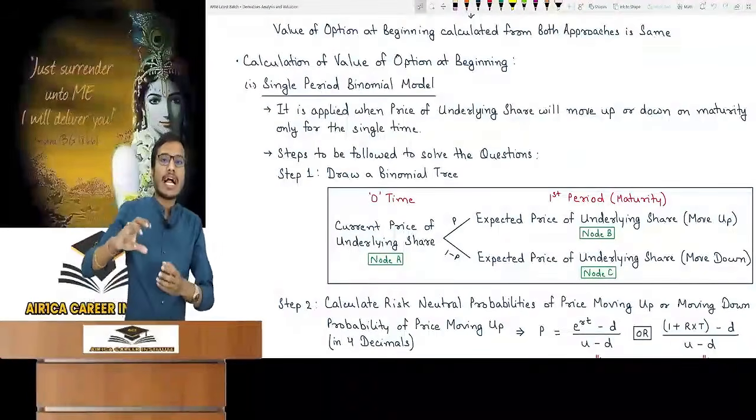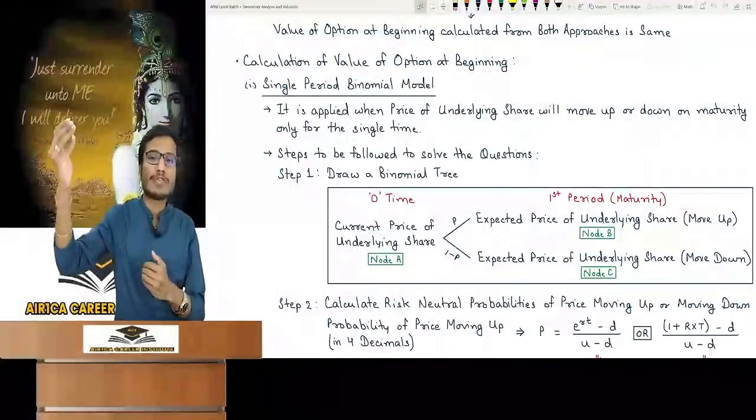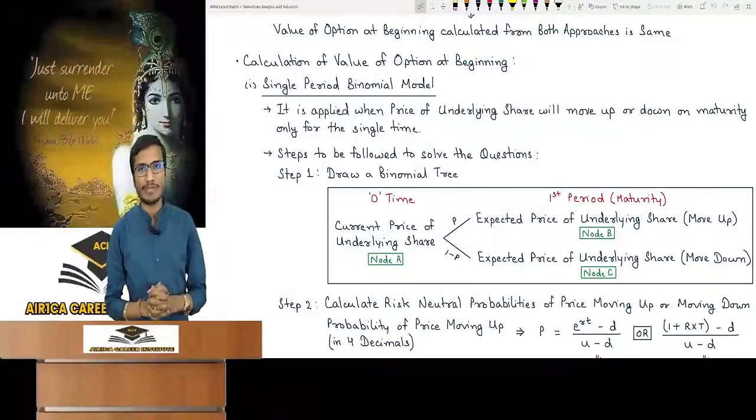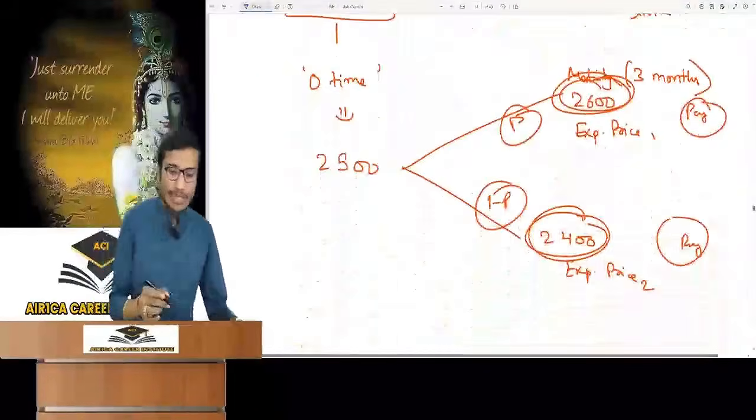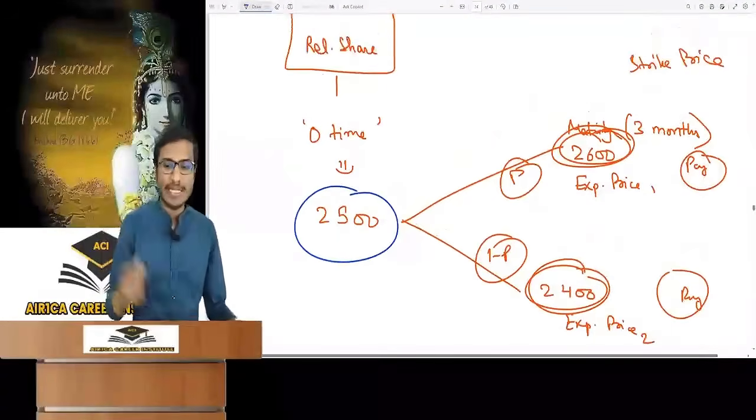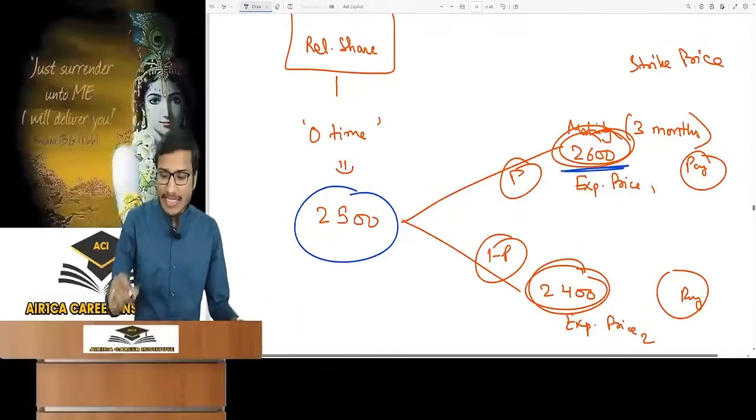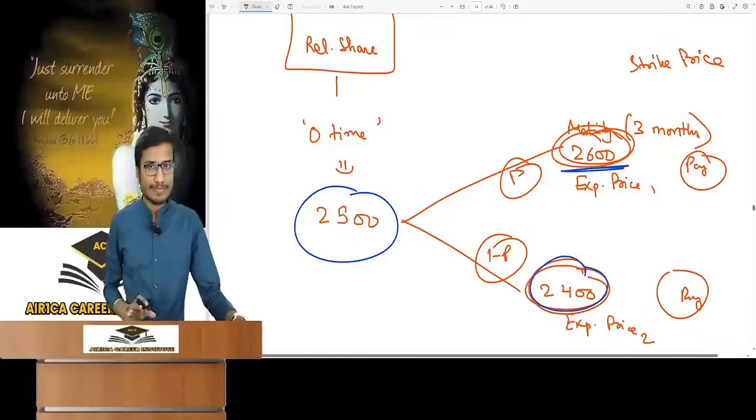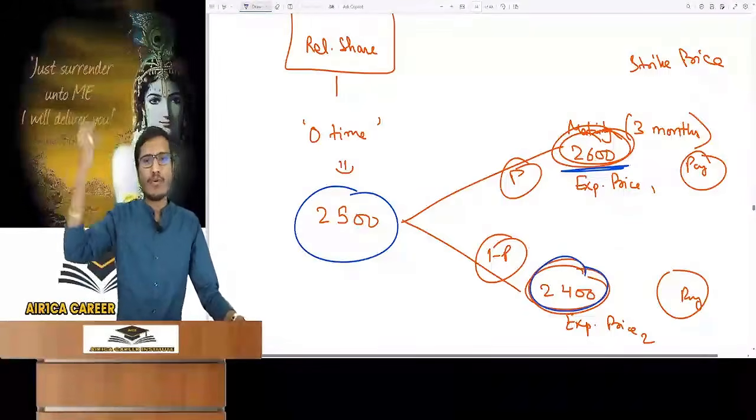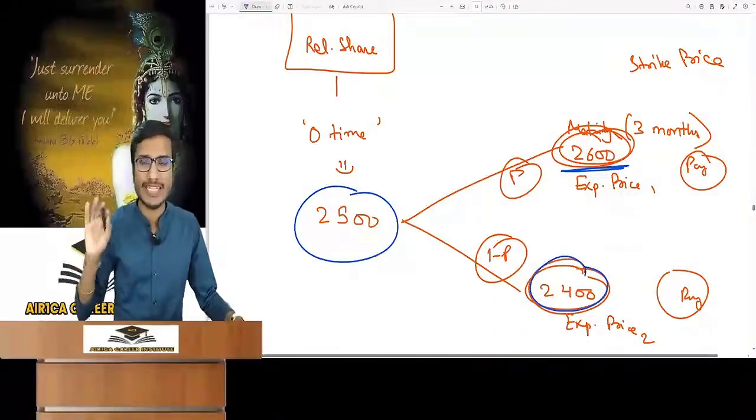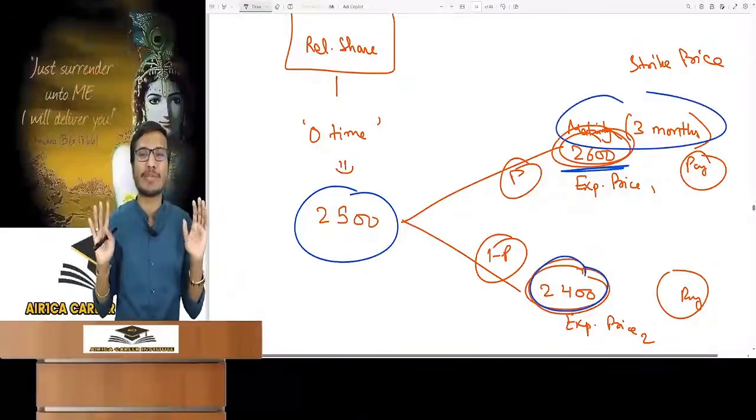What is it? The price of the underlying share on maturity, for the first and only time, is going to change. It will either move up or move down. As said, the price of my underlying share in the contract today is 2500. Maturity is after 3 months. So that day, either its price could be 2600, moving up from today, or 2400, moving down. That is, on maturity the price of the underlying share will change for the first time. Whether it moves up or down, we will know that day, but for the first time the price will change on maturity. This is called a single period binomial model.